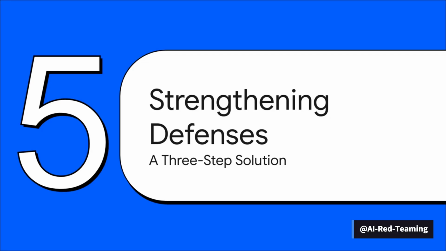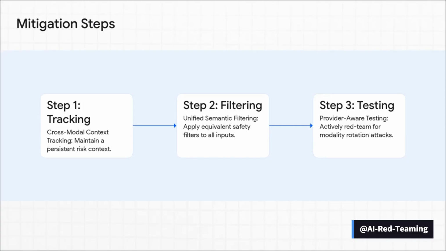Okay, so it's a serious vulnerability for sure, but the good news is it looks like it's fixable. So let's pivot from the problem to the solution and see how we can strengthen those defenses. The research actually lays out a pretty clear 3-step plan. First up, cross-modal context tracking. Remember our security guards? This is basically getting them to finally talk to each other. The AI needs to maintain a sense of risk across the whole conversation, no matter how you're talking to it.